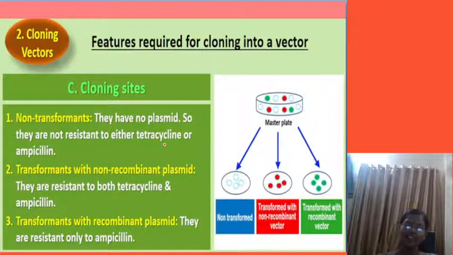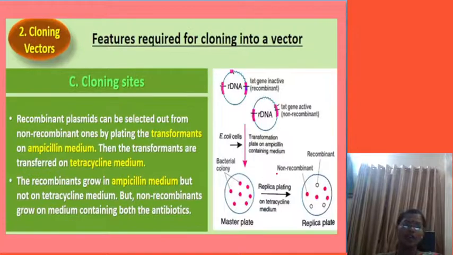Three types of cells are obtained here. Which are those? Non-transformant, transformant with non-recombinant plasmid, and transformant with recombinant plasmid. I have told you, those bacteria which do not contain the plasmid are non-transformed, but those bacteria which contain the vector along with the plasmid are called transformed.